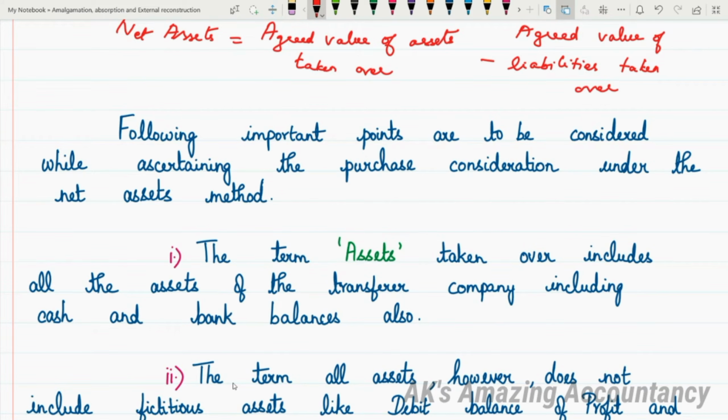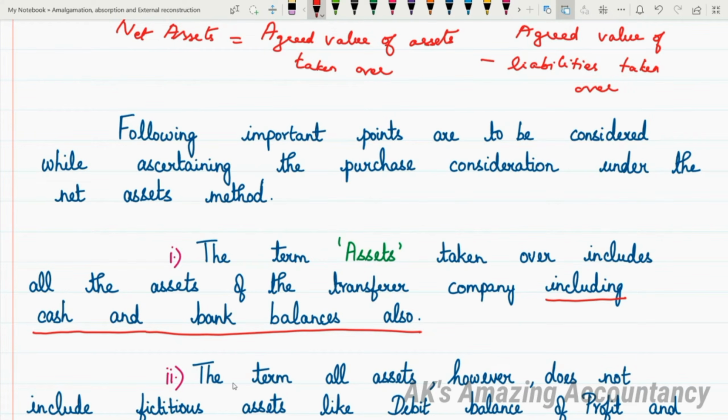What do you mean by the transferor company? The vendor company or the selling company. All the assets of the transferor company, including cash and bank balances also. So it is regarded that cash and bank balances are also taken over.